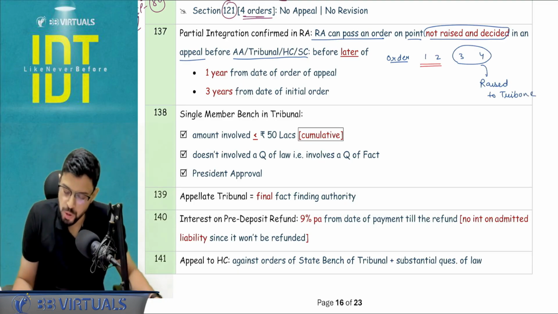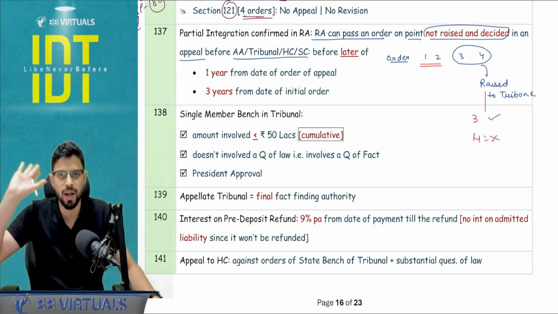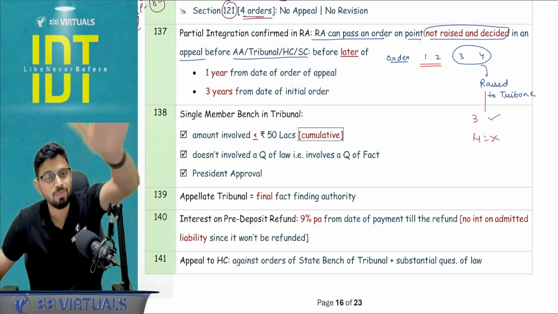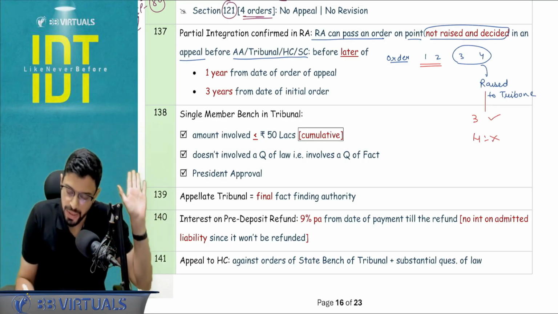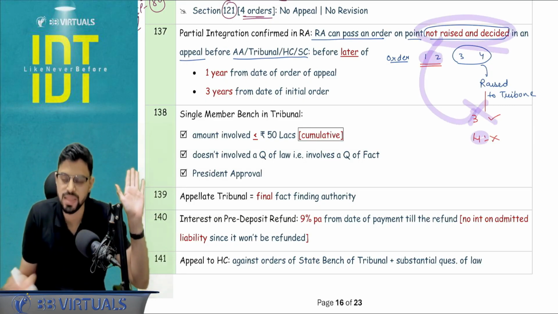And out of 3 and 4 also, let's say matter number 3 is decided, but on 4 there is no order given. So matter number 4 was raised but not decided. So the revisionary authority can ultimately give its order with respect to 1, 2 as well as 4, not 3, because 3 is raised and decided.